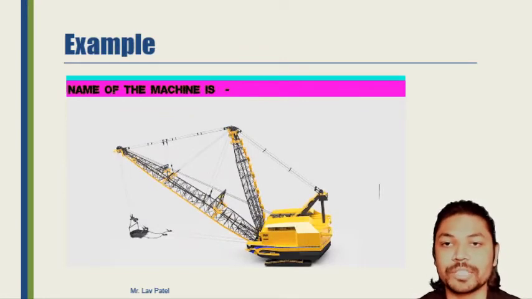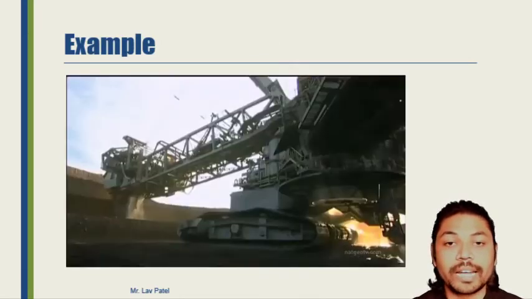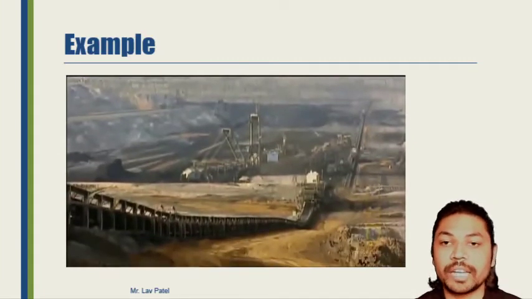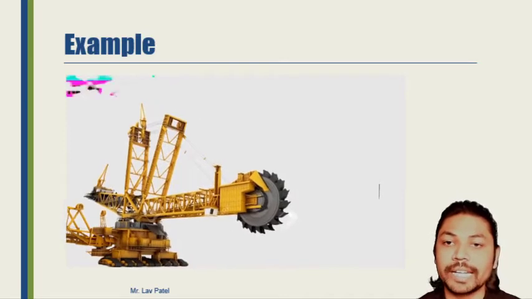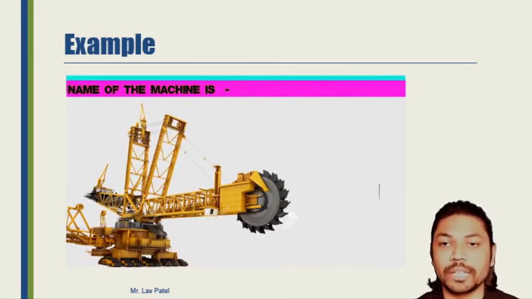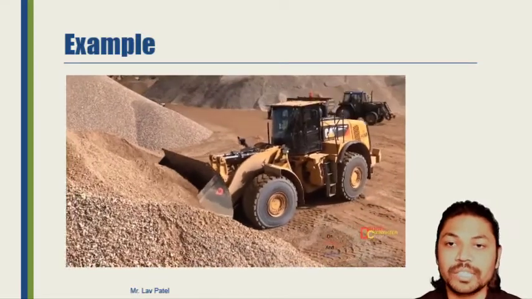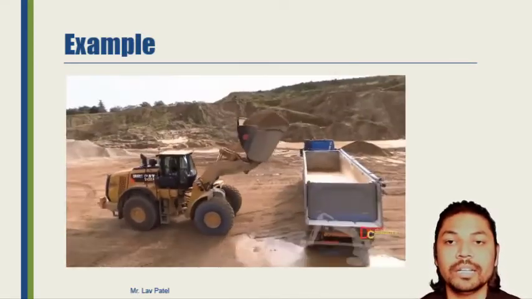The name of the machine is walking dragline, or simply the dragline. In the dragline you will find a heavy bucket, which can easily dig sand from the earth and transport it. The third machine is the bucket wheel excavator, again for excavation purposes. The next machine is for material handling, that is, sand transportation.